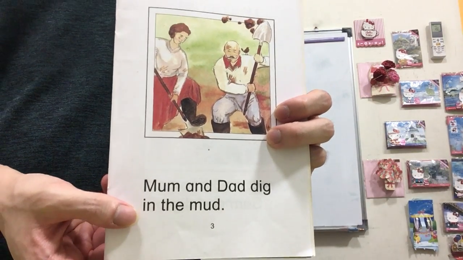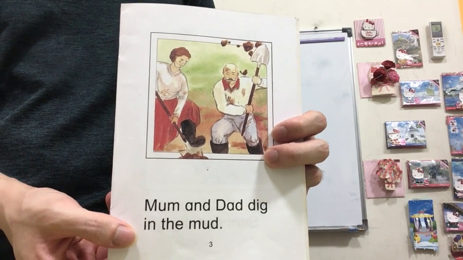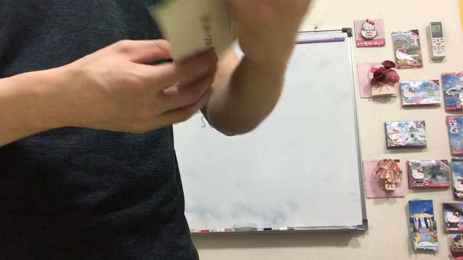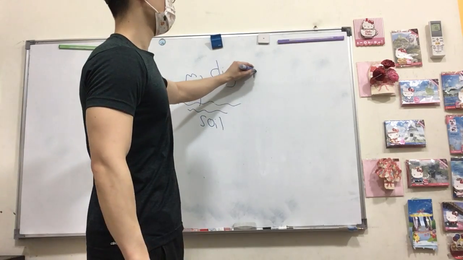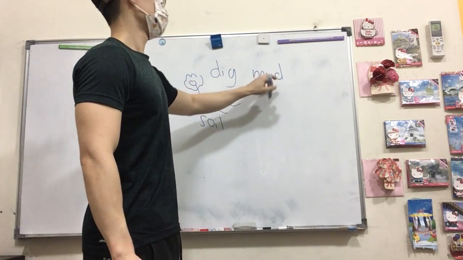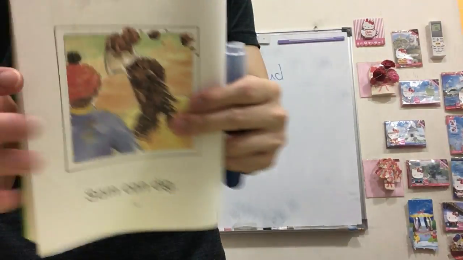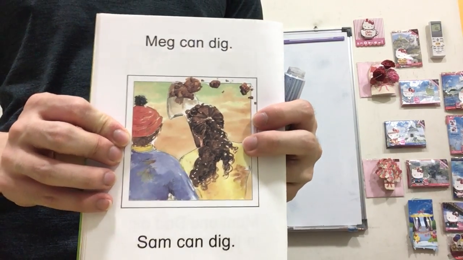So the second page, Mom and Dad dig in the mud. I'm sure I don't need to explain what is the word mud, M-U-D. This is too easy. Now we have Meg can dig.